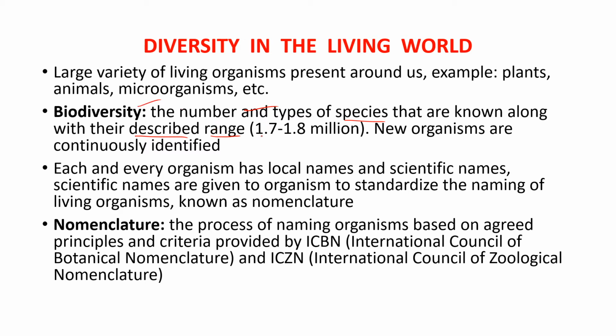Their number ranges around 1.7 to 1.8 million. But this number is not constant. Why? Because new organisms are continuously identified. This is the only reason this number is not constant. All the time scientists are able to find new organisms in forests and so on.